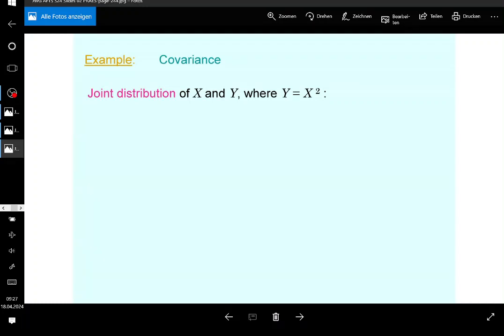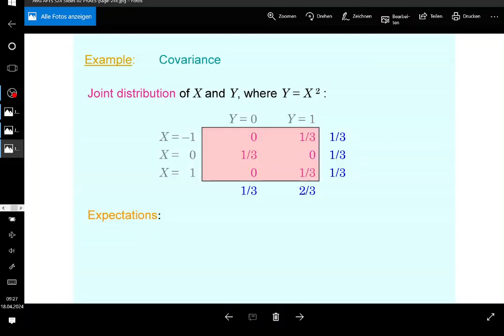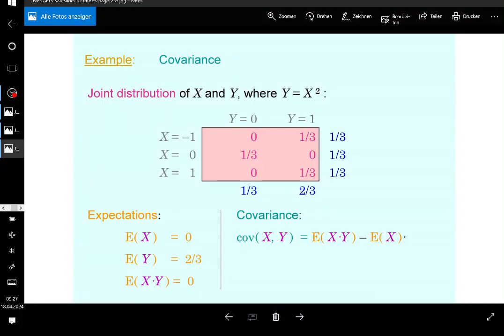Now, let's go back to the example. I'm going to address what the covariance is because we have the building blocks for that. The expectation of x, the expectation of y, and the expectation of the product of x and y were 0, 2/3, and 0 respectively. These are the blocks for the covariance, because the covariance of the two is the expectation of the product minus the product of the expectations. So then you simply plug in, and you're going to get 0. If the covariance is 0, as you see, this is a simple example, then you could conclude that the random variables involved are uncorrelated.